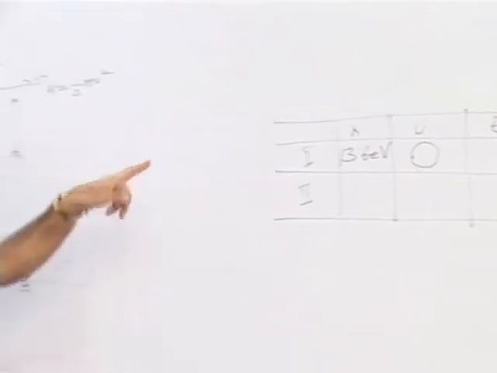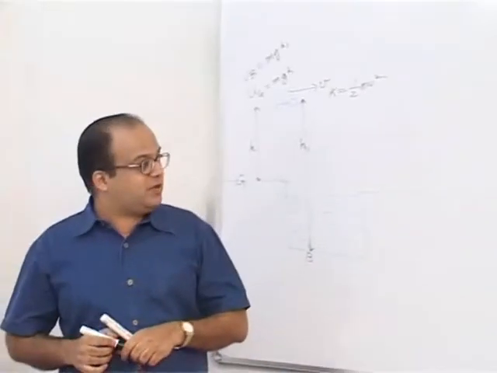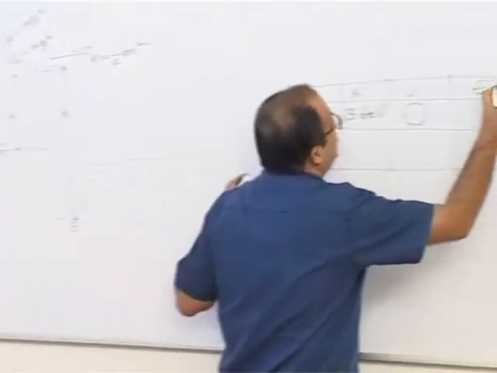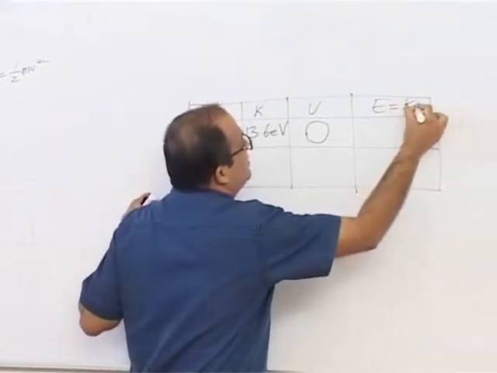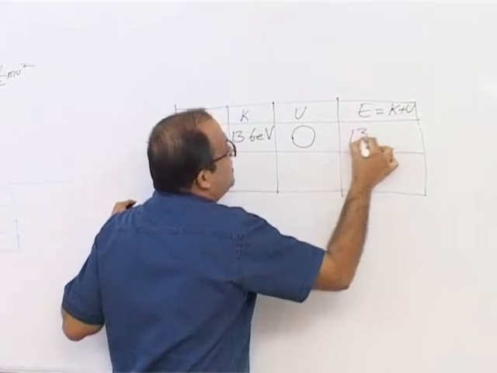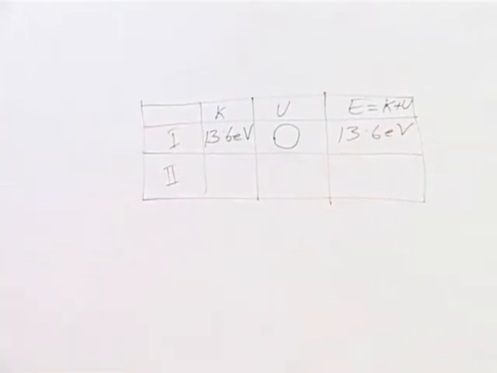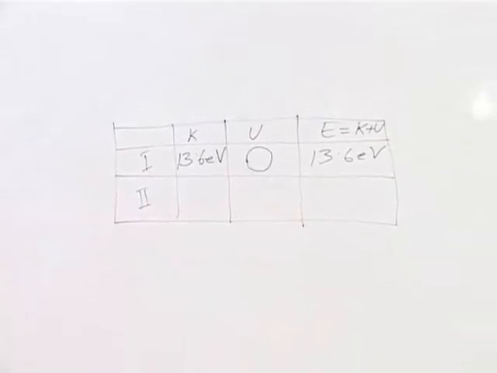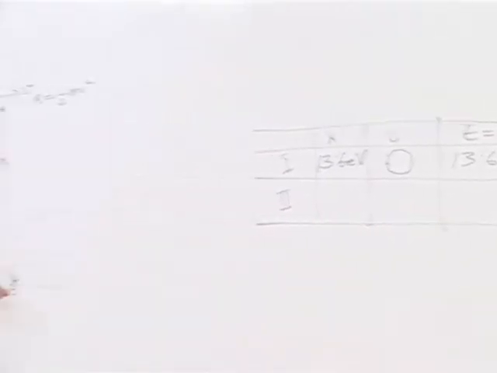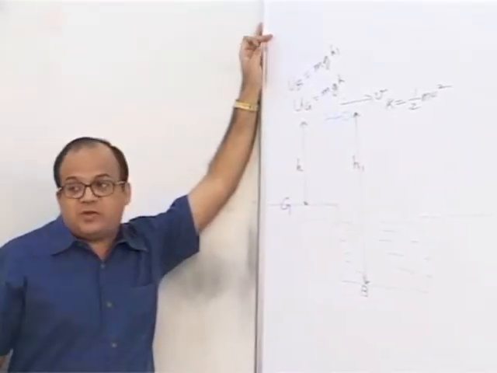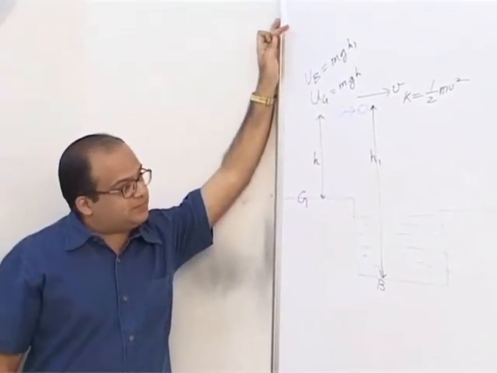So kinetic energy will have a value of 13.6 electron volt exactly as earlier. And total energy will now be the sum of these two, that is equal to 13.6 electron volt. So kinetic energy values are not going to change when we change the reference line for potential energy.